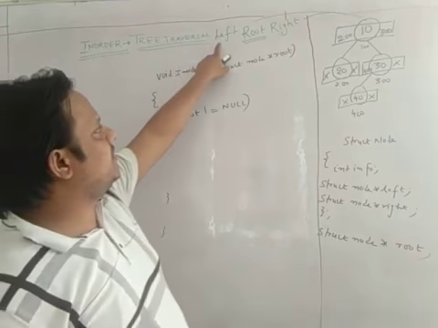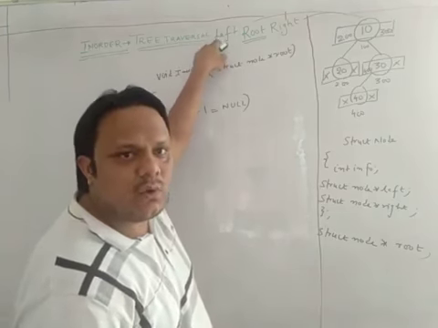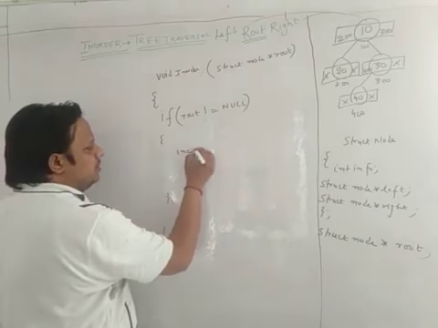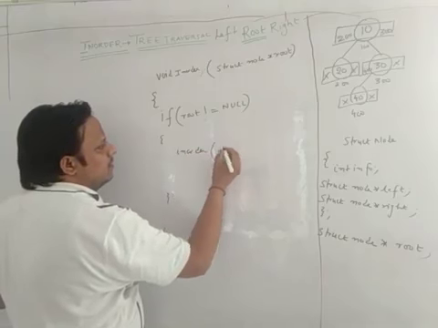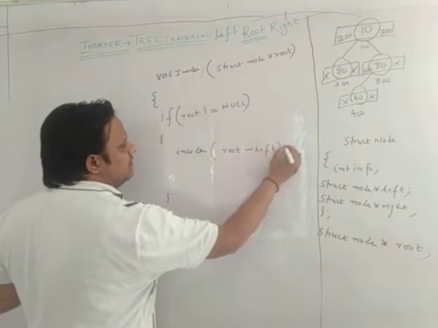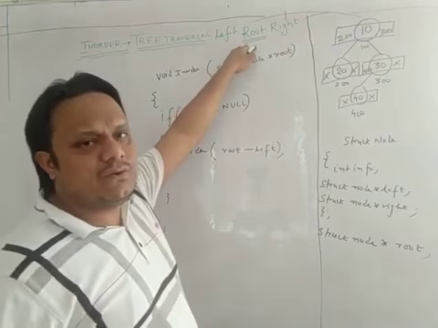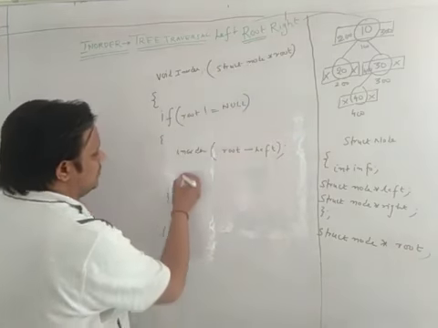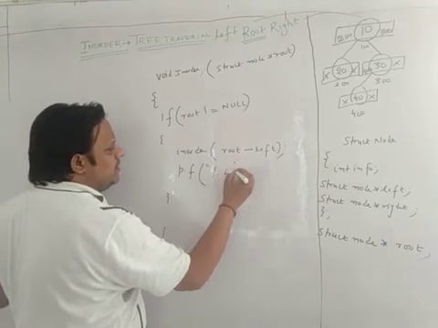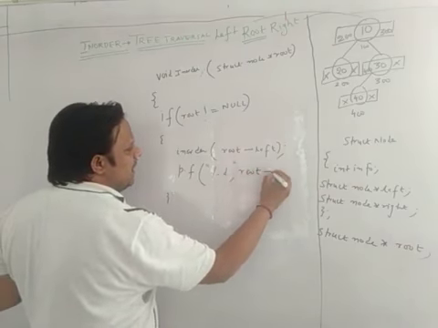In in-order, the first thing that comes is left, and you know left is a recursive call. So write a recursive call: in-order root arrow left. Then comes root, and root, you know, is just like a printf. So root is a printf percentage d comma root arrow info.